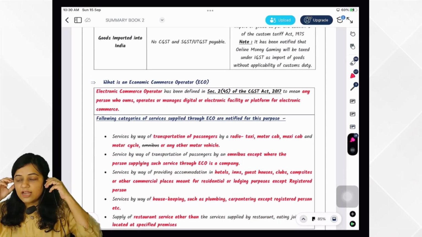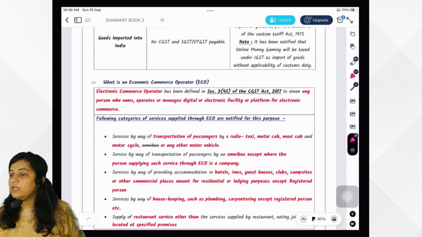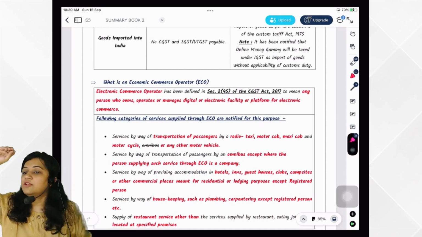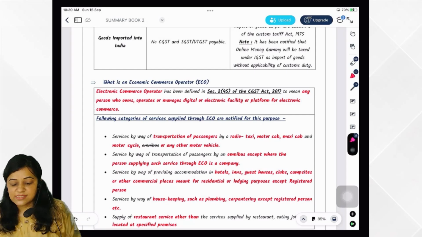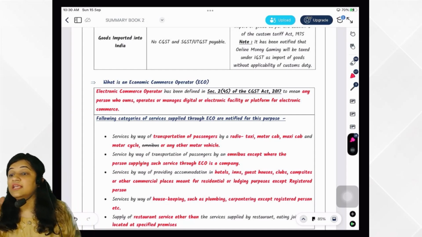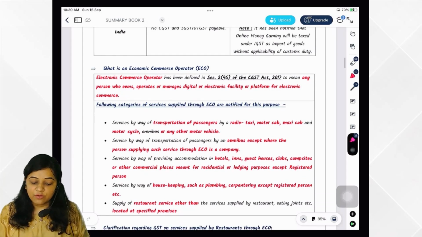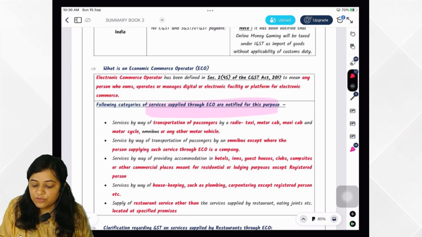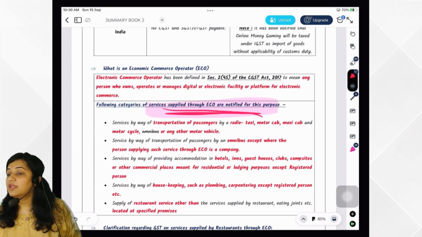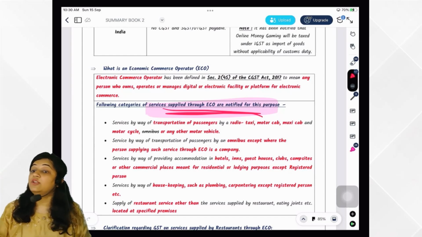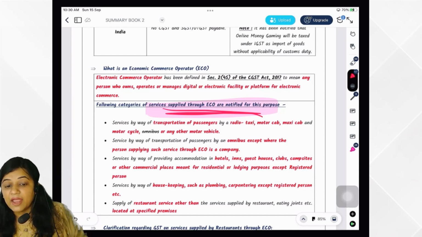Okay, now tell me, who is an ECO? Any person who owns, operates or manages a digital or electronic facility or platform for electronic commerce is treated as ECO. Okay. Now after that, what comes? Following category of services supplied through ECO are notified for this purpose. You remember, there are some services which are notified under 9.5. If supplied through ECO, ECO would be paying the tax.